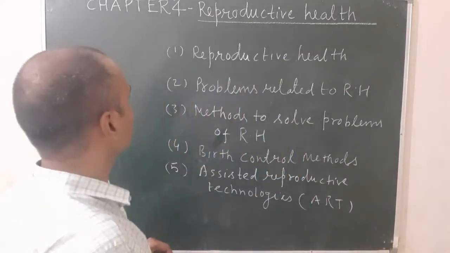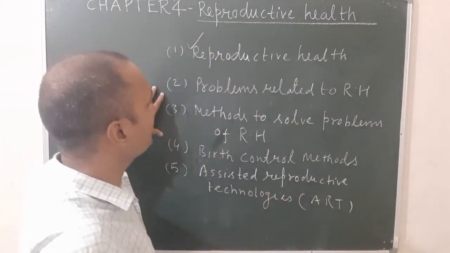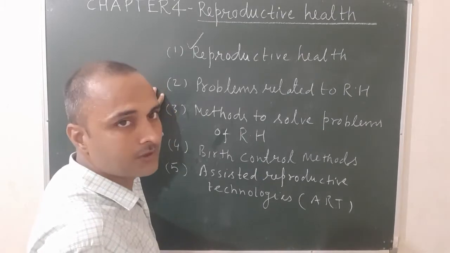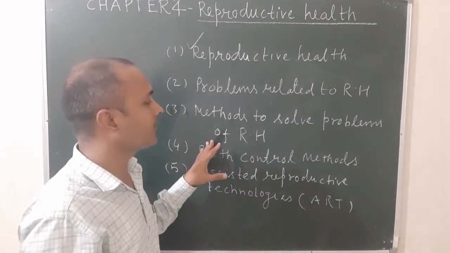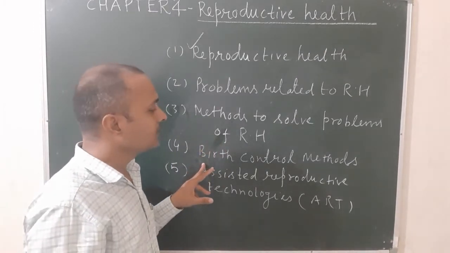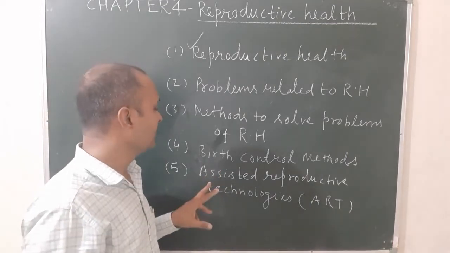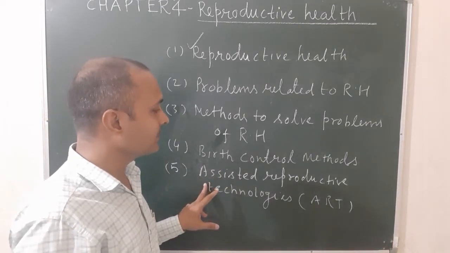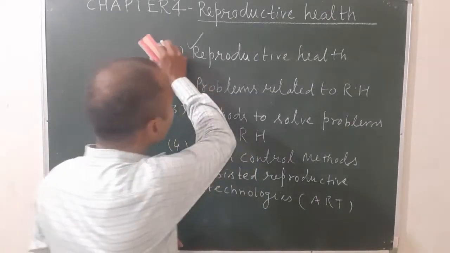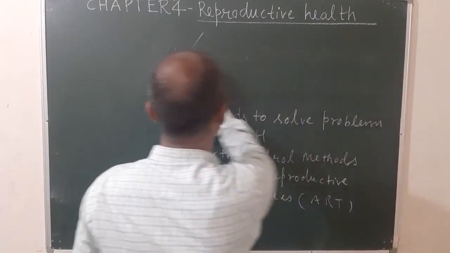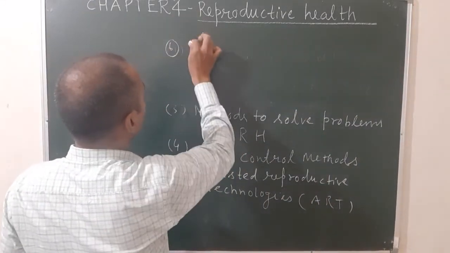Next, once again, the first topic is reproductive health. Second one, problems related to reproductive health. Third one, methods to solve the problems of reproductive health. Fourth one, birth control methods, also known as contraceptive devices. Fifth one, assisted reproductive technologies, which is also known as ART. Next topic will be population explosion.